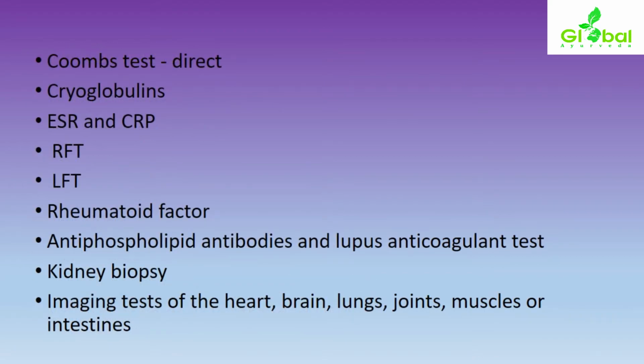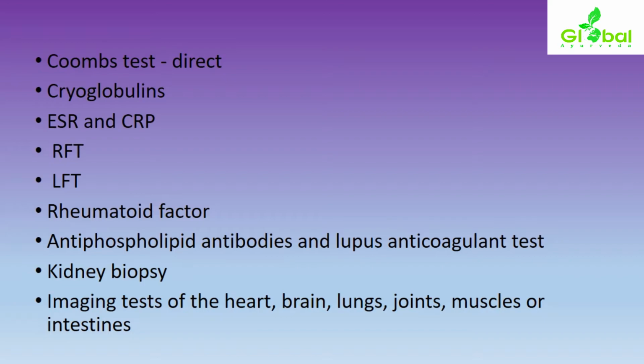Coombs test, with respect to hemolytic anemia, to see whether lupus is affecting it or not. Regarding circulatory or vascular system related conditions, the direct Coombs test should be assessed. The presence of cryoglobulins should be assessed in autoimmune conditions.